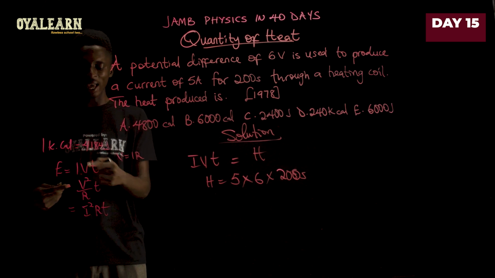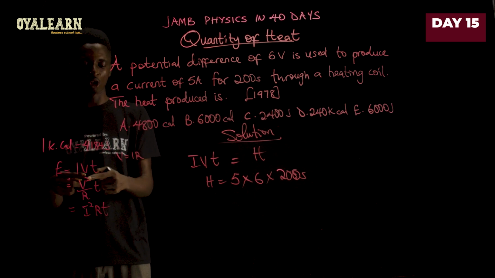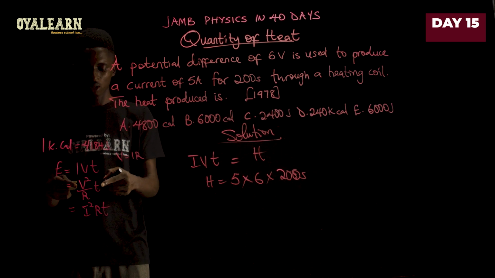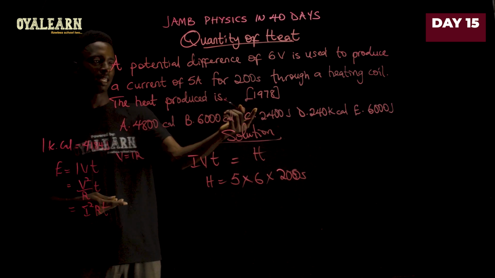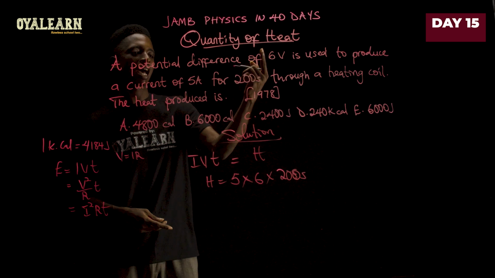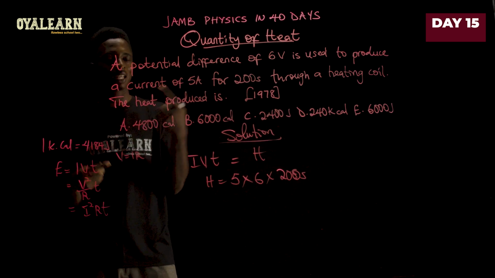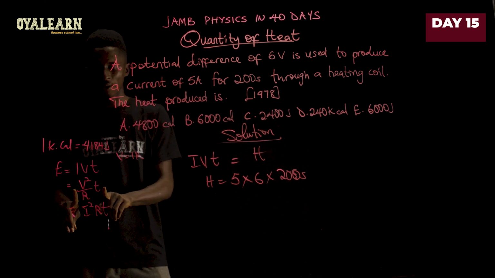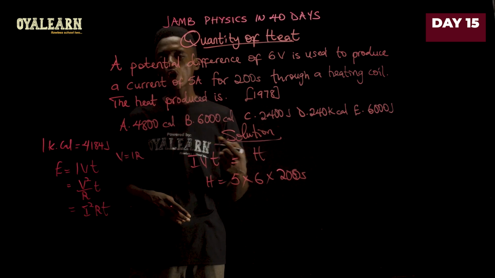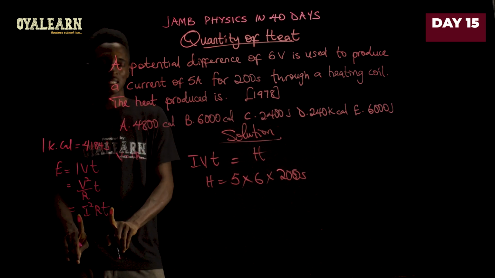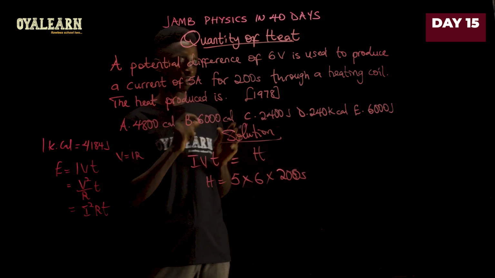So when you substitute any of these in the equation, you can then change this to this or this, depending on what you are given. Now I'm using IVT here because I have the current and the potential difference. If I were given, for example, the potential difference and resistance, I would have used this. Or if I were given the current and resistance, I would have used this equation. So please take note of that.